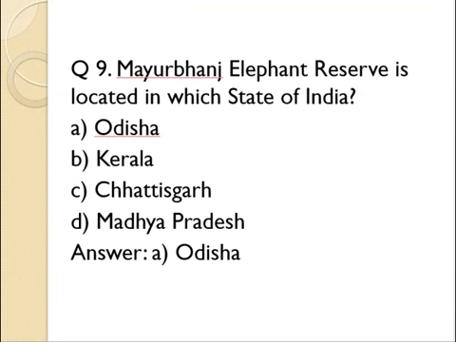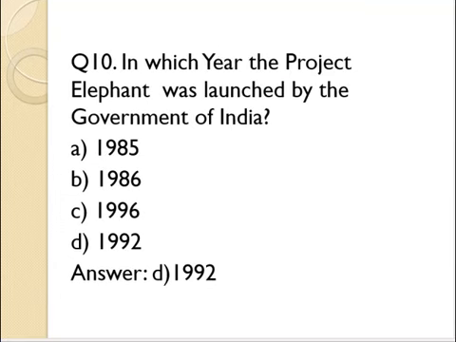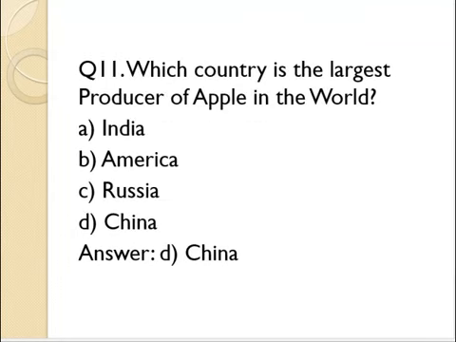Question number 9. Mayurbhanj Elephant Reserve is located in which state of India? A. Odisha, B. Kerala, C. Chhattisgarh, D. Madhya Pradesh. Answer A. Odisha. Question number 10. In which year the Project Elephant was launched by the Government of India? A. 1985, B. 1986, C. 1996, D. 1992. Answer D. 1992. Question number 11. Which country is the largest producer of apple in the world? A. India, B. America, C. Russia, D. China. Answer D. China.